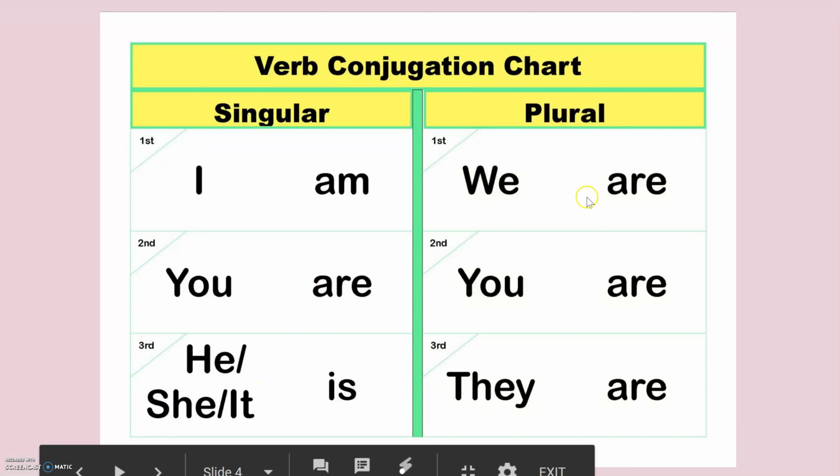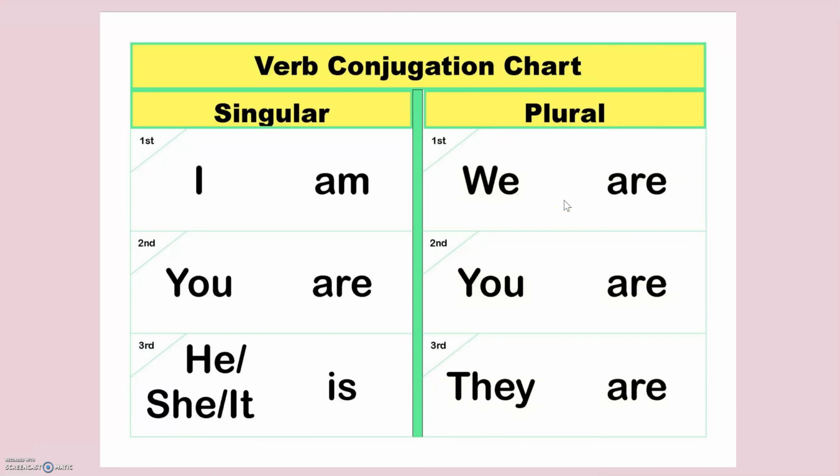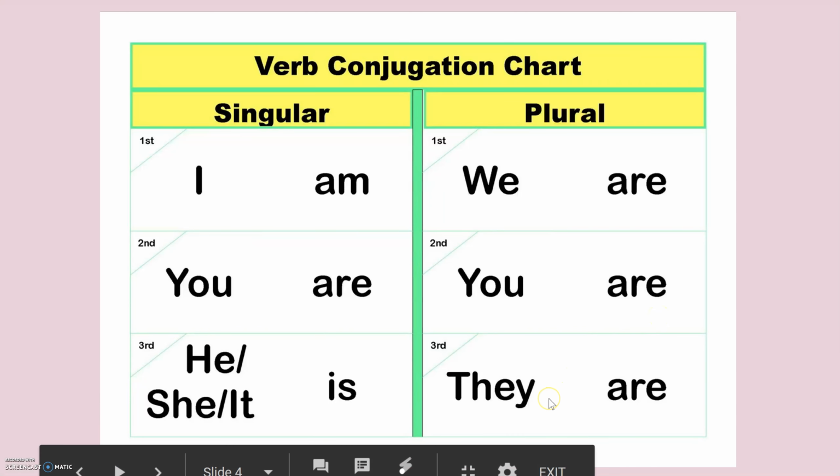And on this side is the plural side, and that means we use these when we want to talk about more than one person or thing. So if I want to use we, then I will say we are. And if I use you, again, we'll say you are. And if we want to talk about many people or many things, we'll say they are.